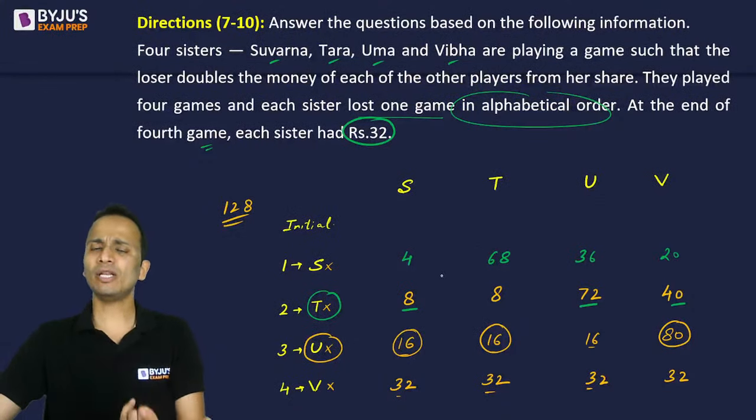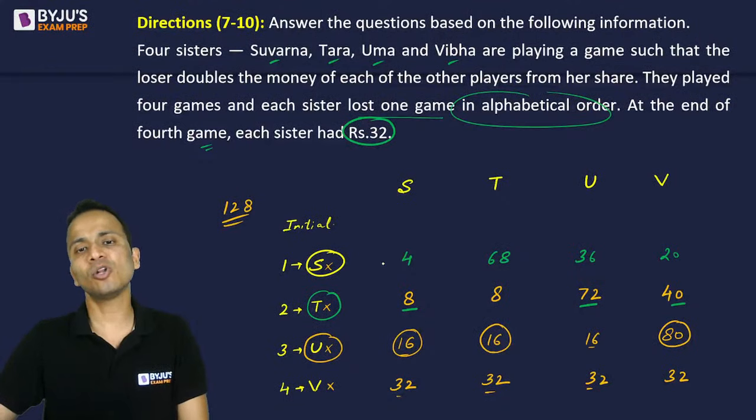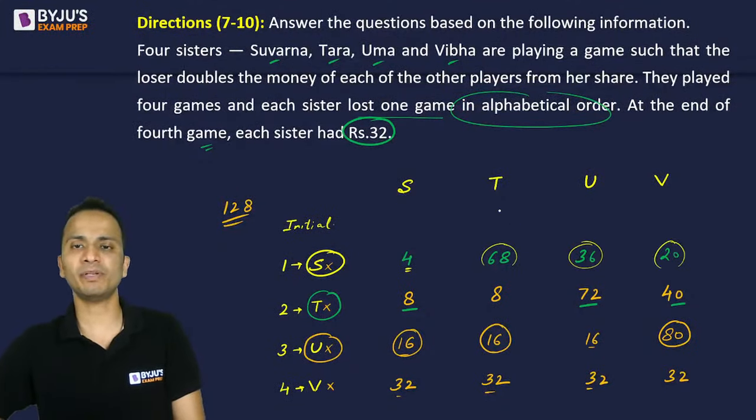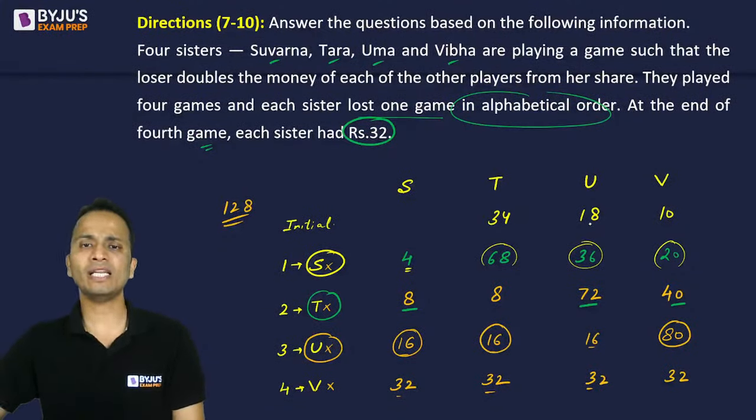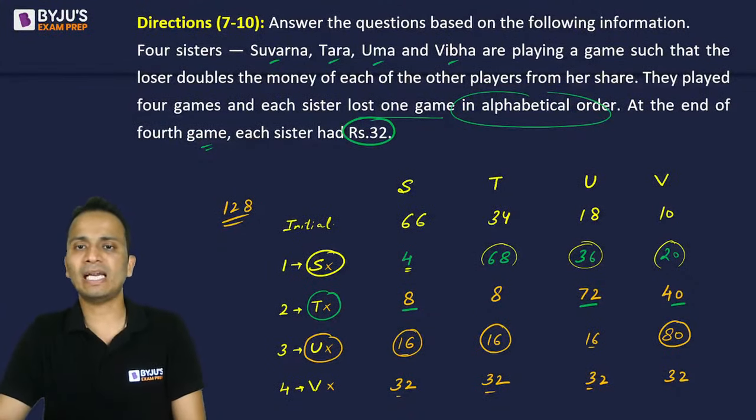Now let's talk about the initial money. In the first game, S has lost. So other than S, all the three players must be having half the money of the previous round. That is 34, 18 and 10. Let's add these. 34 and 18 is 52, and 52 and 10 is 62. Subtracting 62 from 128, this will become 66. So S has 66 rupees at the beginning.